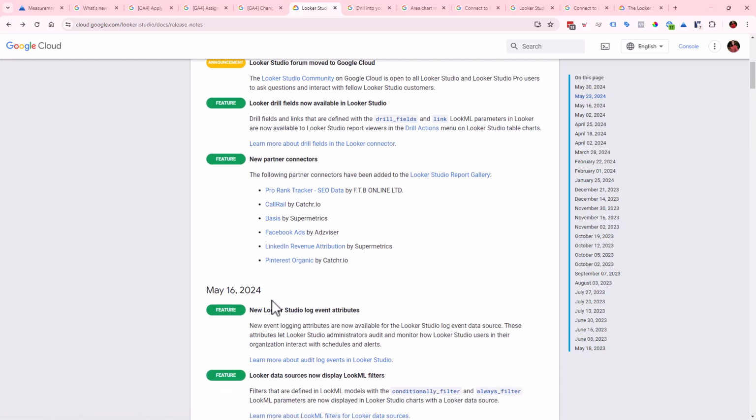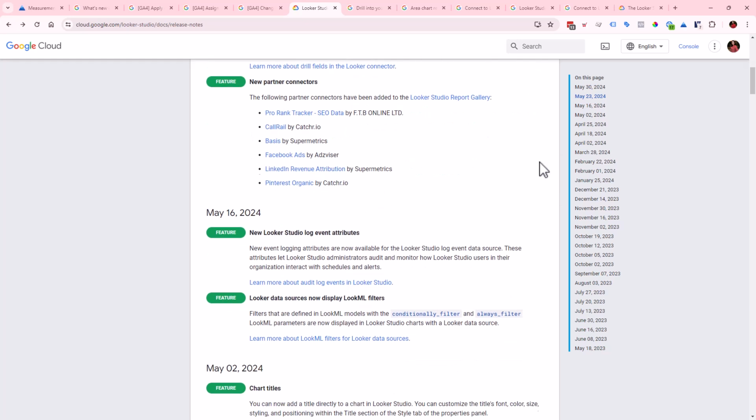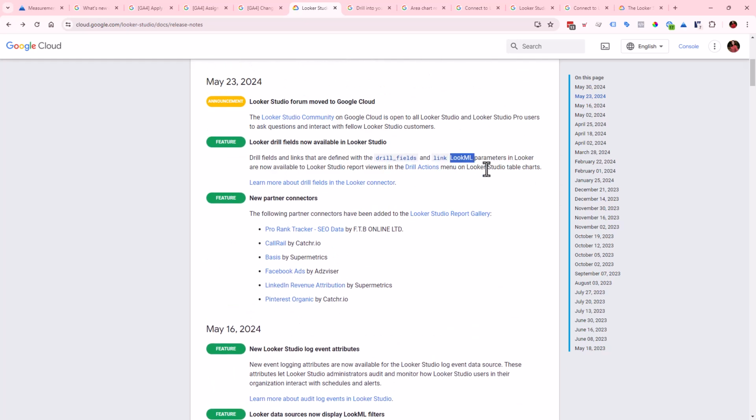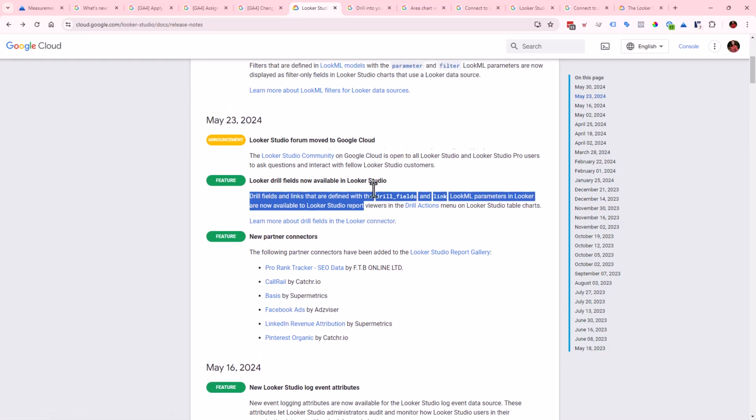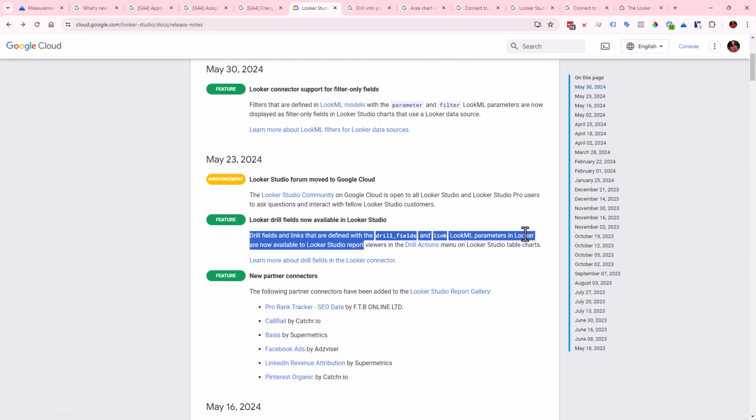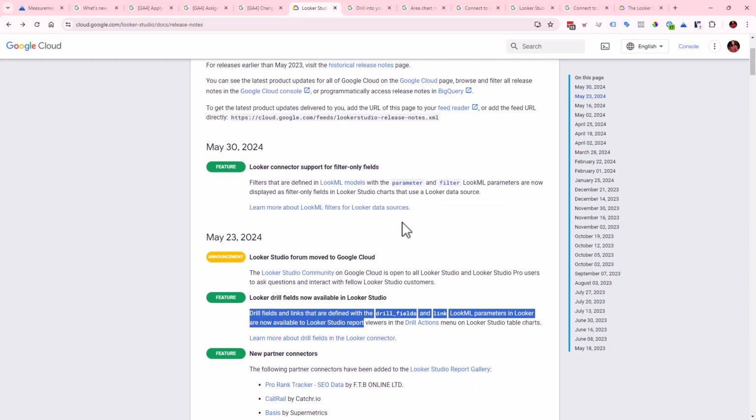And there are some other updates that go from their other product, LookML, to Looker Studio. Some of these things have not quite been rolled out yet. They have just been released, but they have not been completely rolled out to everybody. So as soon as we're able to demonstrate that for you, we can, but it's very similar to what you already have with the drill down and other types of things.